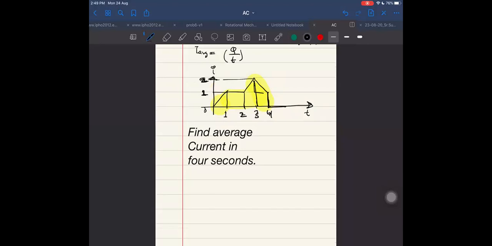See, this area I can take from here and put it here. Then what area will it be? It will become this total area plus one unit area here. 4 twos are 8, plus 1, 9. Is 9 our total area or not? No, sorry, not 9. 4 ones are 4, so 9 by 4 plus half. 9 by 2 is the total area. 9 by 2 divided by 4, that is right. 9 by 8 will be the answer. Okay, correct.